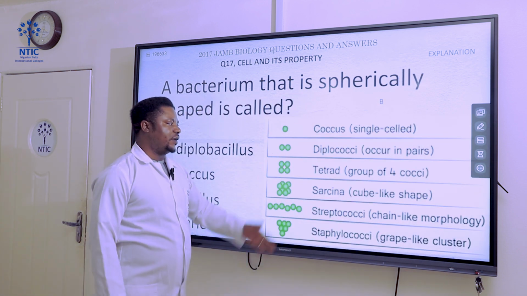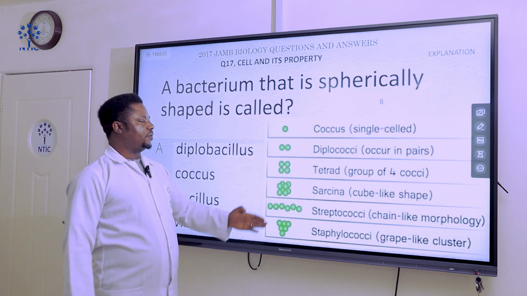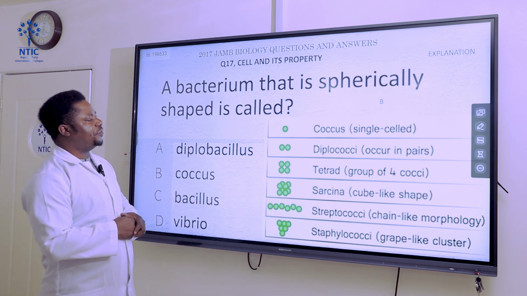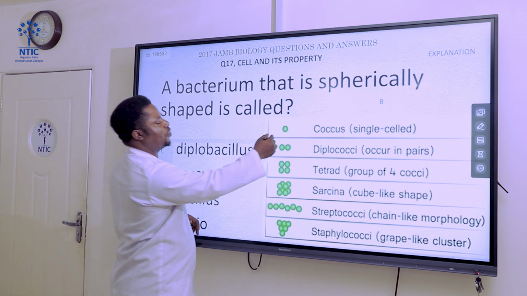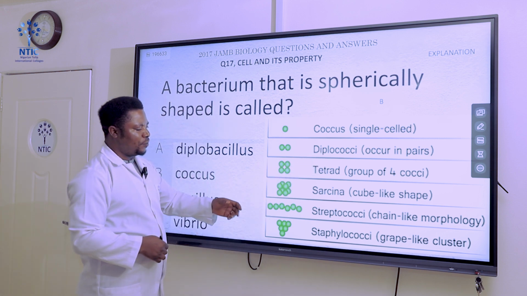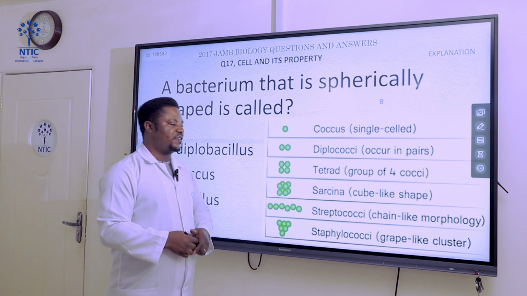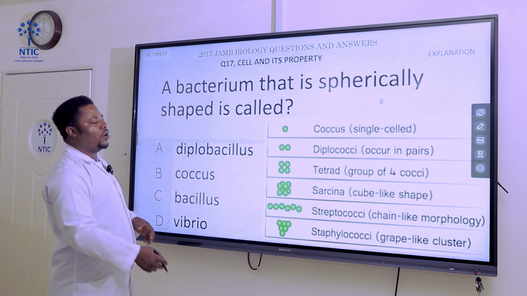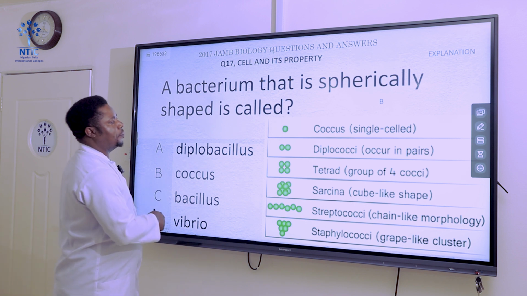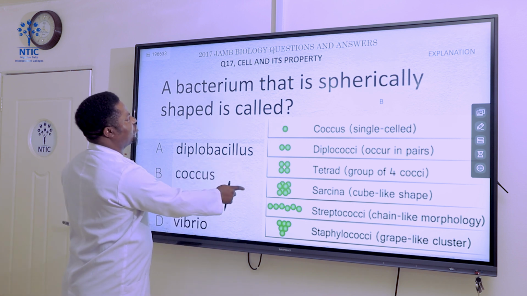And if you look at this diagram, you see the different shapes, the different diagrams of these bacteria. We have the coccus, we have the diplococci, we have the tetrads, we have the sarcina, we have the streptococci, and we have the staphylococci. All these are different forms of cocci bacteria. Now let's move to the next question.